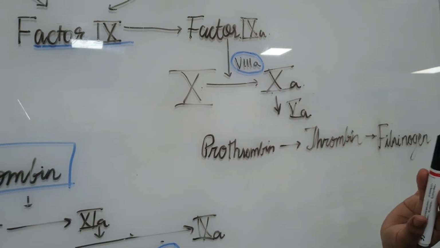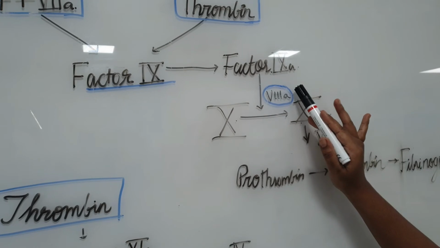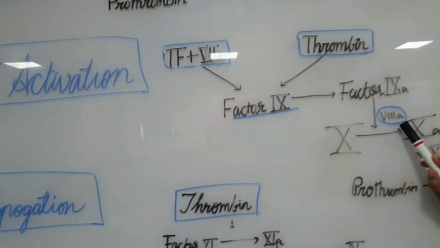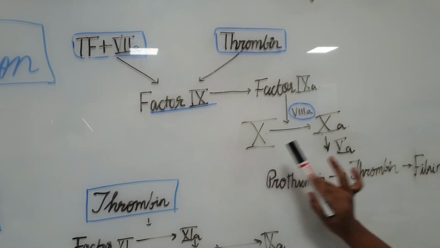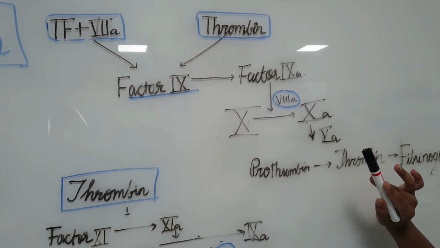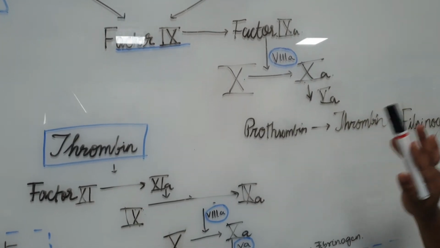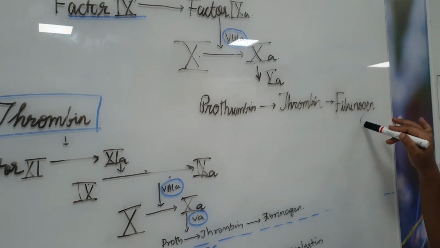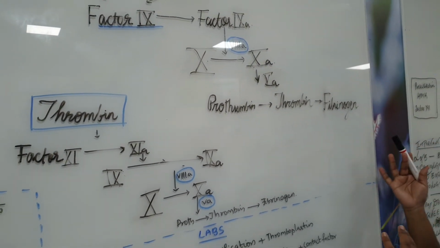Just to know that. So finally, factor 9A in the presence of factor 8A converts factor 10 to activated factor 10, and factor 10A in the presence of factor 5A converts prothrombin to thrombin, and finally fibrinogen is activated, forming thrombin. It is the same thing again.